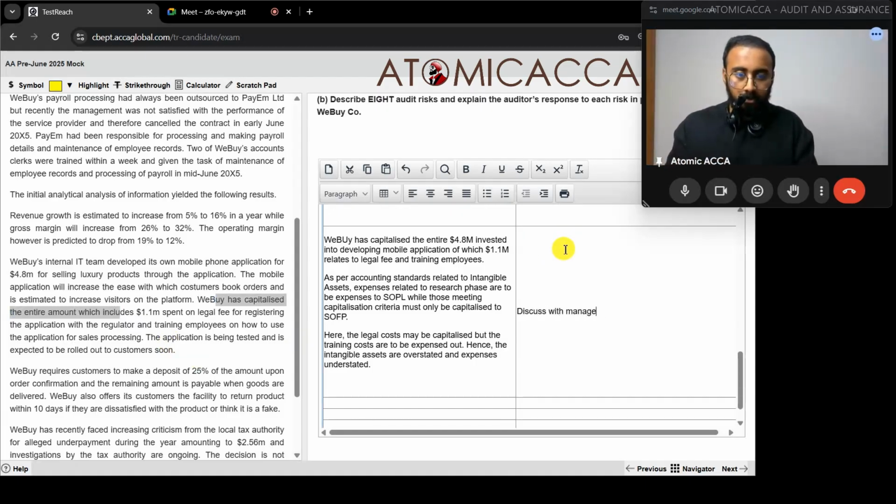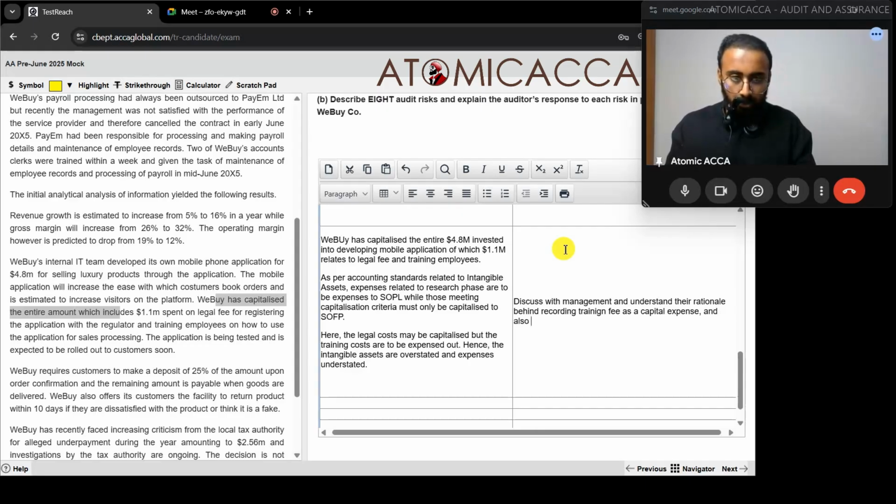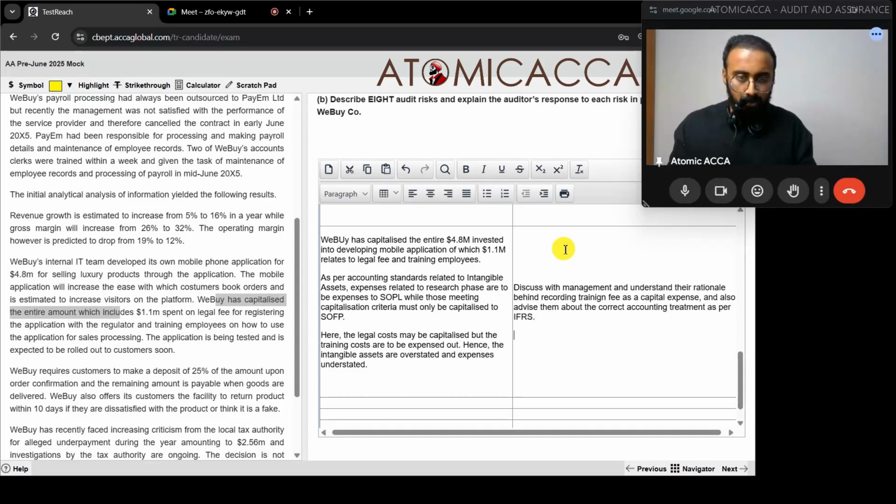So discuss with management and understand their rationale behind recording training fee as a capital expense, and also advise them about the correct accounting treatment as per IFRS. Now, is only discussion enough?